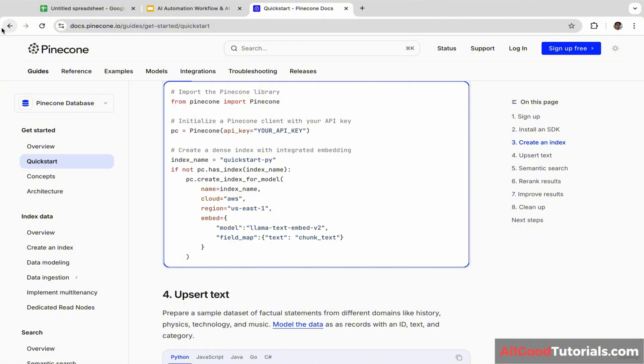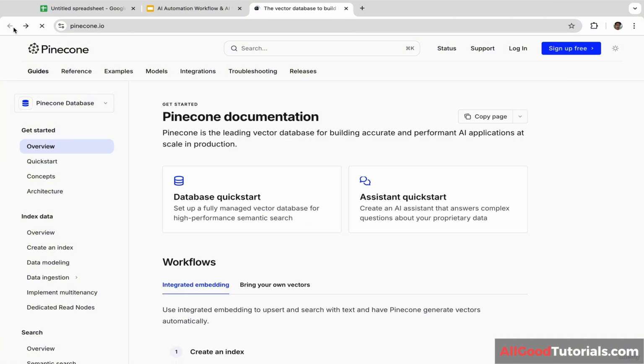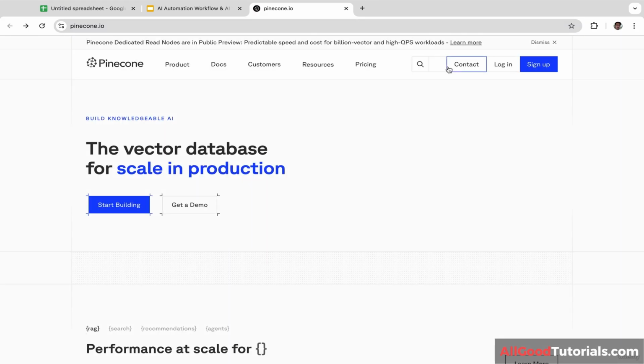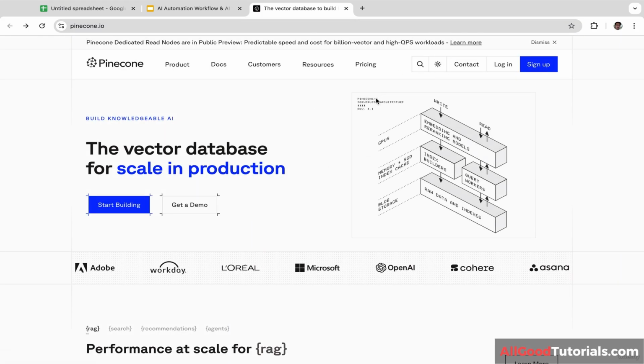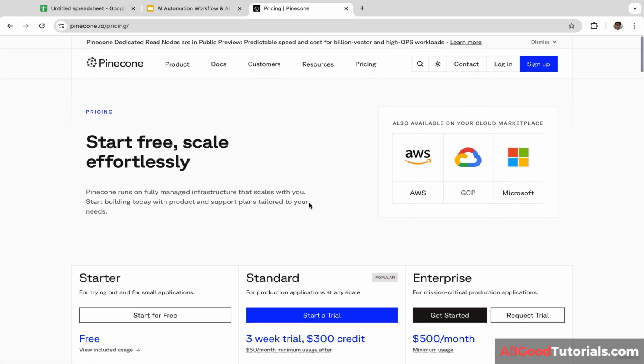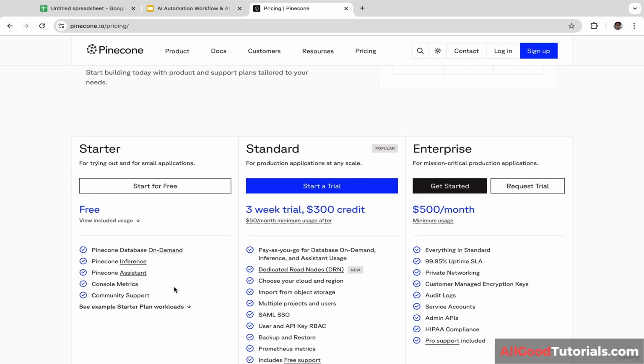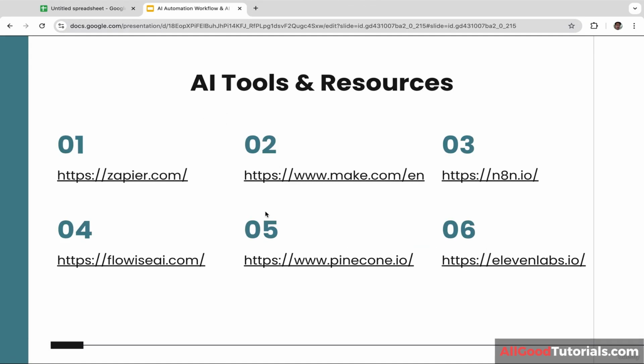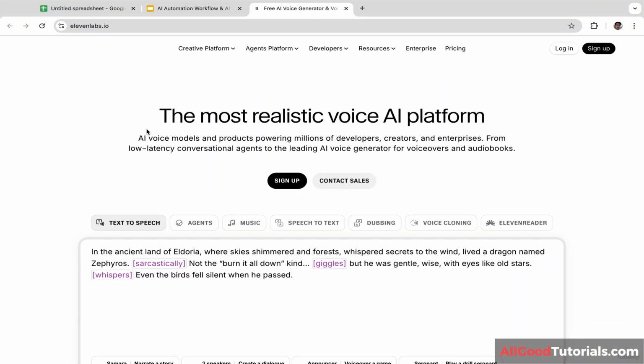And don't worry, Pinecone is completely free to use. Let's click on pricing. As you guys can see, Pinecone offers a free plan. Look at this. Okay, now let's go back to the slide and let's move on to the next tool, 11 Labs. Let's click on this link and you will be redirected to this page.